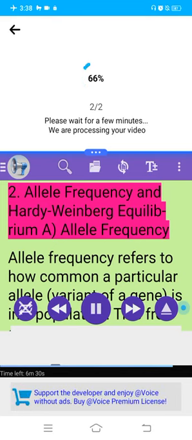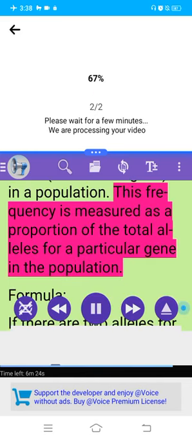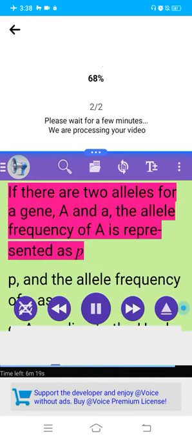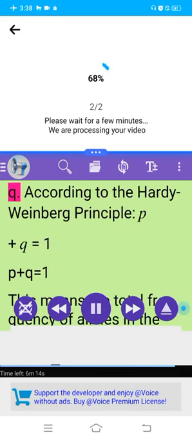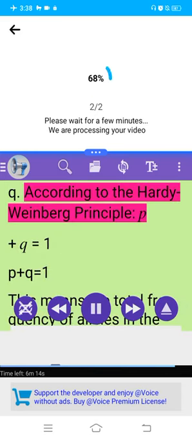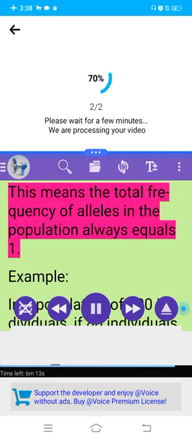2. Allele frequency and Hardy-Weinberg equilibrium. A. Allele frequency. Allele frequency refers to how common a particular allele variant of a gene is in a population. This frequency is measured as a proportion of the total alleles for a particular gene in the population. Formula: if there are two alleles for a gene, A and a, the allele frequency of A is represented as p, and the allele frequency of a as q. According to the Hardy-Weinberg principle, p plus q equals 1. This means the total frequency of alleles in the population always equals 1.